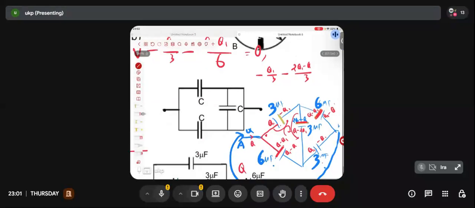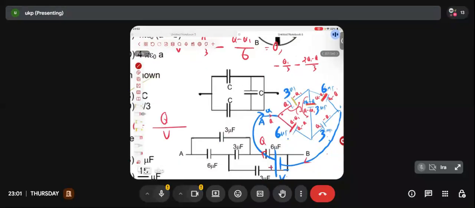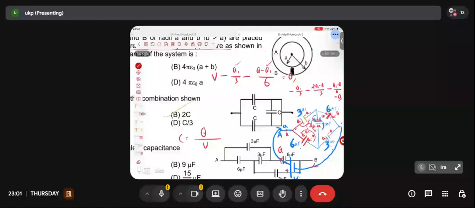So we will check if I am making any calculation error, please let me know immediately. If I move from here to here, what will be the change? Minus of which plate you will be hitting first? Q1 minus Q. So Q1 minus of Q divided by 6 equal to 0. Anyone confirm me once if I am getting this or not? Have I written it rightly, or if I made any kind of silly mistake while writing this, please let me know. Okay, my cognitive abilities have been compromised because of lack of sleep for last 48 hours actually. Have I been able to write it correctly? Yes or no? Please confirm me.